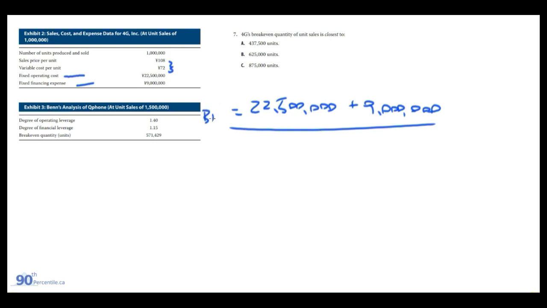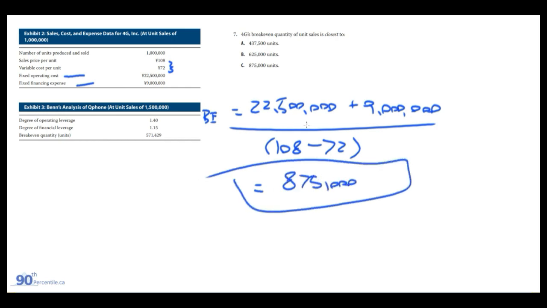So the break even, we'll put BE here, is, like I said, the fixed cost divided by the sale price per unit minus the variable cost per unit. And if I run this out, you get an answer of 875,000 units, which is C. They could also ask, what's the break-even revenue? And then here at this point, you could just multiply the number of units by the sale price, assuming the sale price and variable costs remain the same. But just one more step that you could take if the question asks.